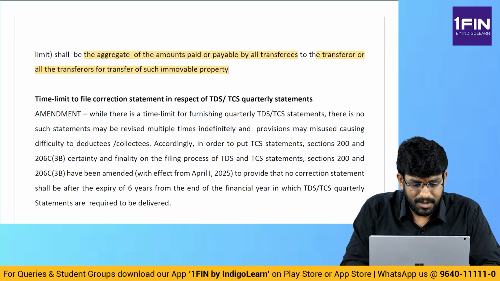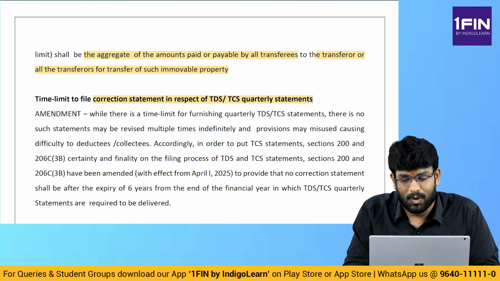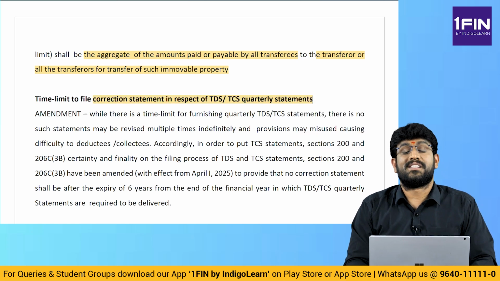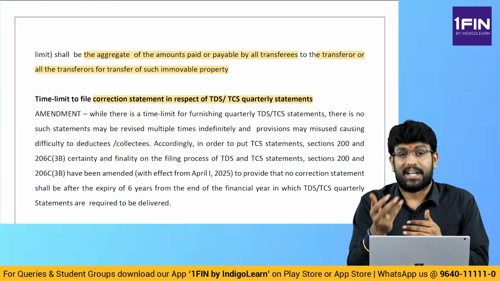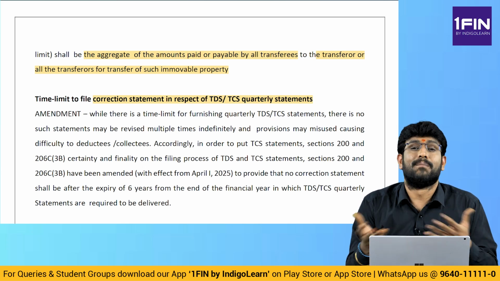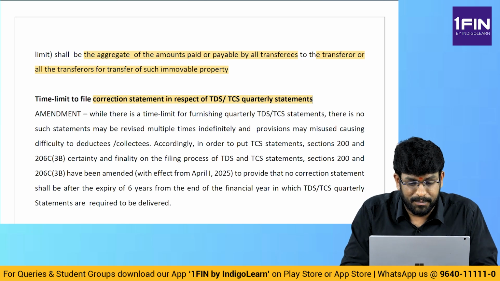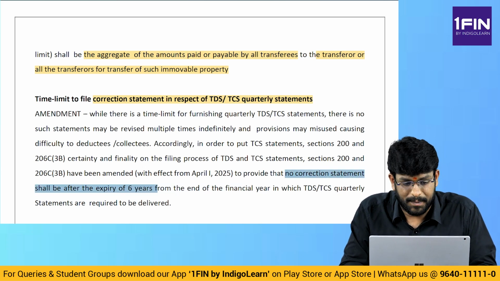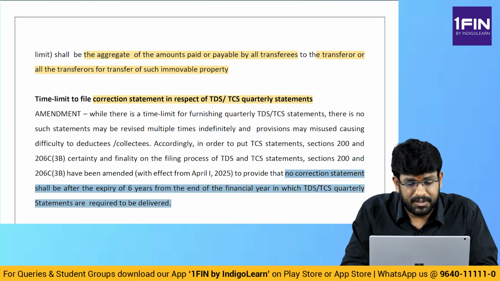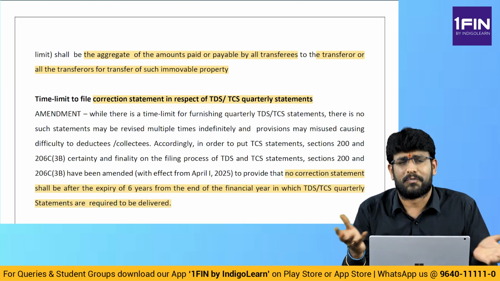Next. Time limit for filing correction statement for TDS and TCS quarterly statement. We know that TDS, TCS returns are to be filed on quarterly basis and it can be rectified or revised any number of times. There was no limit earlier, but now the amendment they brought is that no correction statement, that means no revision, shall be made after expiry of 6 years. So much of time they gave, guys, so much of time they gave.